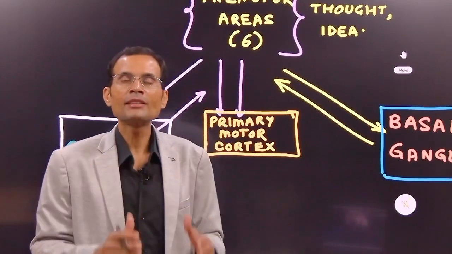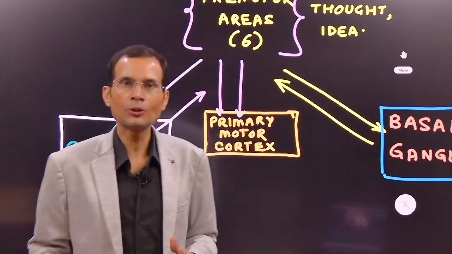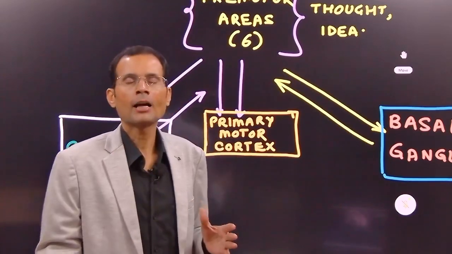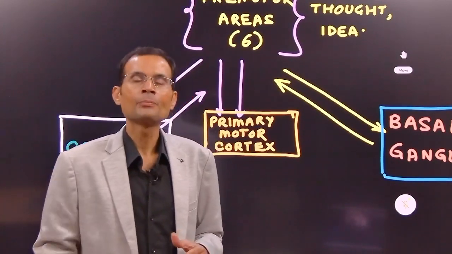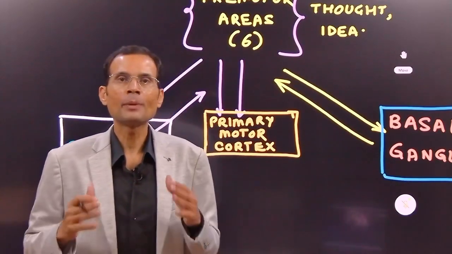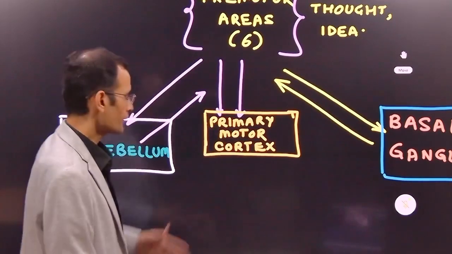So for the concerned muscles, the command will be formed in the primary motor cortex, and via the descending tracts, the signals will be sent down for execution. The commands will be sent to the spinal cord, and from there to the concerned muscles, and then the voluntary movement will start. So that was the MCQ